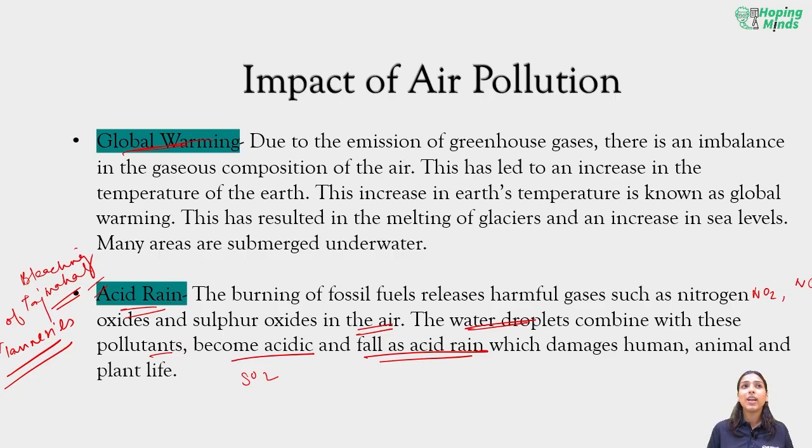Now it's obvious that in the water cycle that we studied in our first module, nature is not selectively going to absorb only the oxygen part of the air. Everything is going to go above, everything is going to condense, everything is going to mix up and fall down, not as normal rain but as acid rain. And that acid rain is going to damage human lives, animal lives, and plant life.